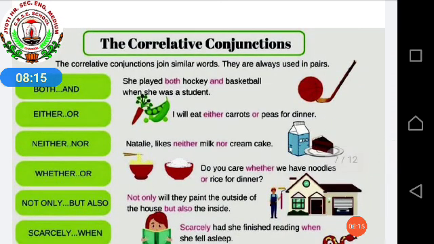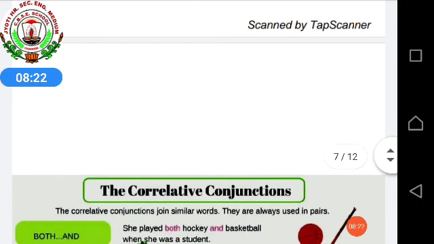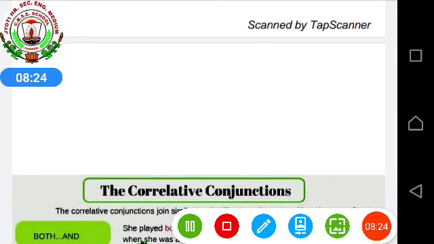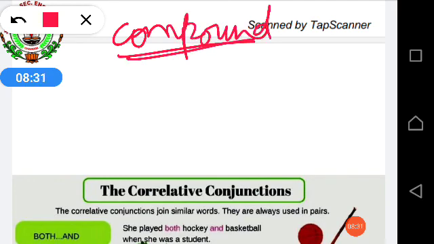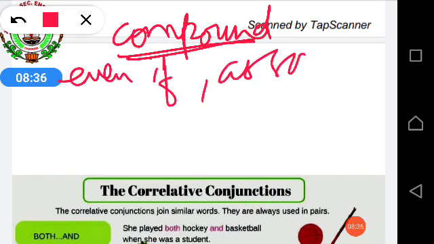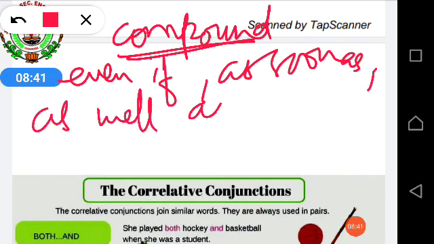Next, correlative conjunctions, or you could say compound sentence. There are many compound sentences. For compound sentences, the examples are even if, as soon as, as well as, like "as soon as you reach home you should call me." All this comes under your compound conjunctions.